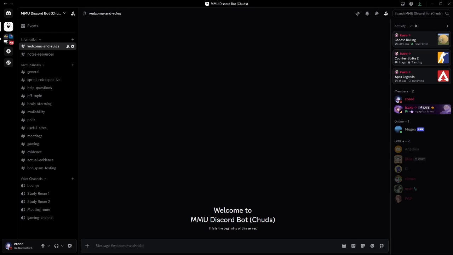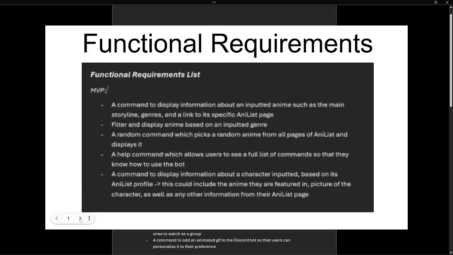Hi everyone, today we're going to walk through Mugen, a Discord bot we built that bridges Discord and AniList, which is an online platform for discovering and tracking anime. We'll cover what the project required, how we designed it, what we actually built, and then give you a live demonstration of every feature. We split our requirements into functional and non-functional.